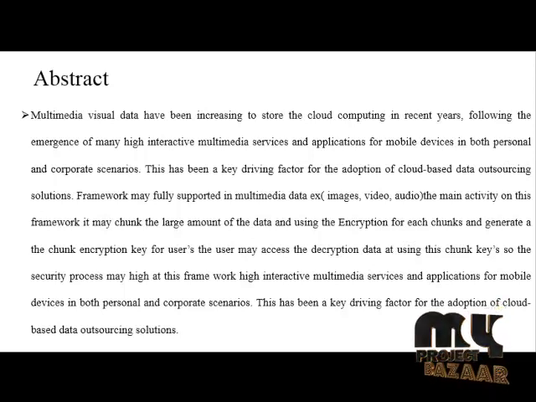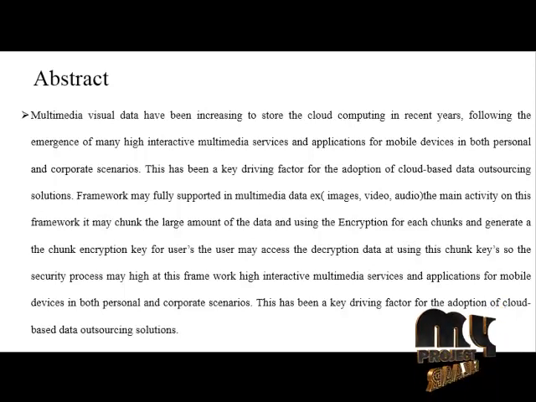Multimedia visual data storage in cloud computing has been increasing in recent years, following the emergence of many highly interactive multimedia services and applications for mobile devices in both personal and corporate scenarios. This has been a key driving factor for the adoption of cloud-based data outsourcing solutions. The framework can fully support multimedia data, for example images, videos, audios, etc.